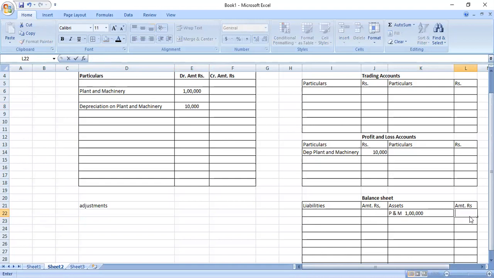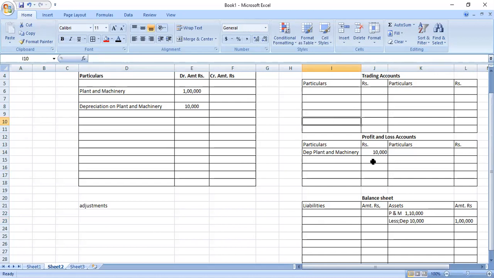Okay, let's say 1 lakh directly. This is 1 lakh. This is 1 lakh 10,000, the gross value, less depreciation already deducted, that is 10,000. And this goes to profit and loss account or trading account or manufacturing account, depending upon your case.